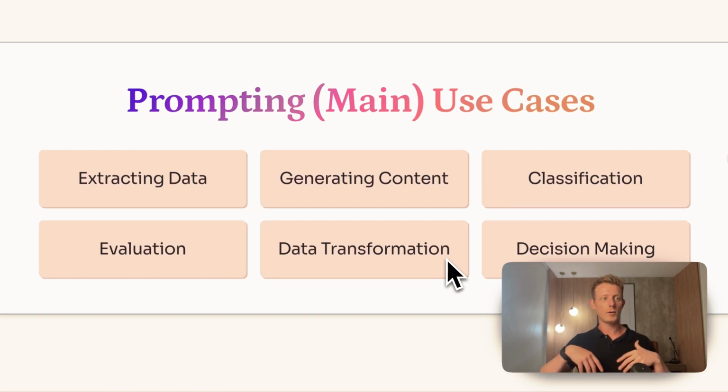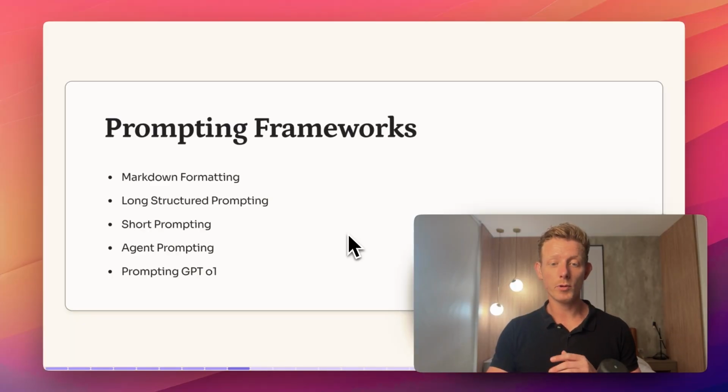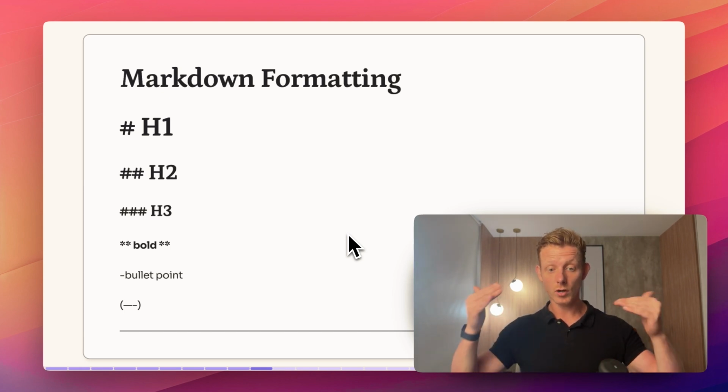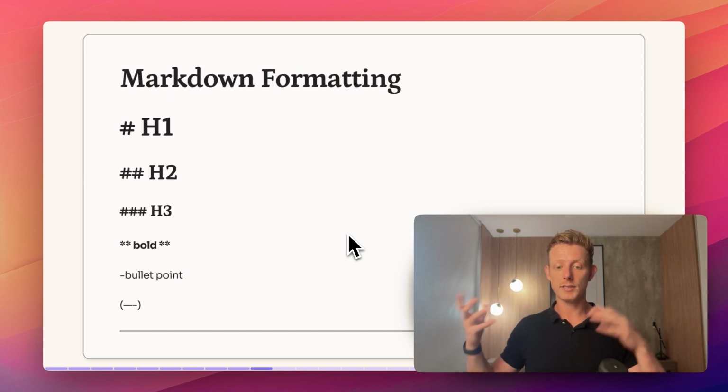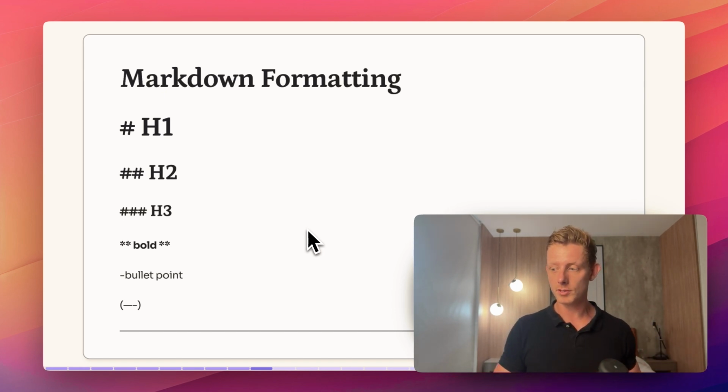But before that, I do want to go over the 3 prompting frameworks. First I'll do the long structured prompting framework. Then I'll do the short prompting framework, because it's basically a reduced version of the long one. Then I'll go over the agent prompting framework, and then I'll give you my initial tips on prompting with the GPT-o1 model, which is a little bit different than with the other models. Now, before showing you the framework, very quickly, if you don't know yet, Markdown formatting is a way where you can structure your prompt with headers, bold, etc., which OpenAI themselves use in their system prompt. So it's probably a good idea.